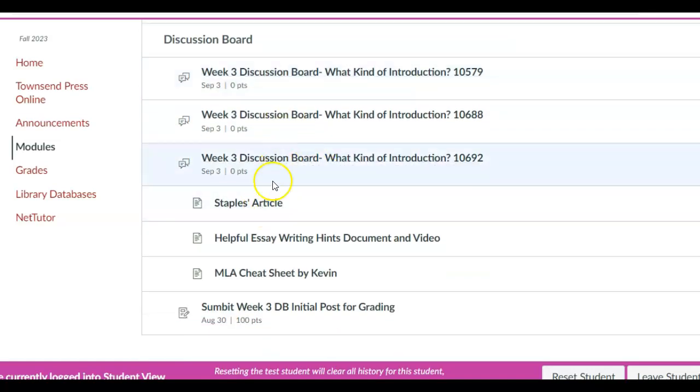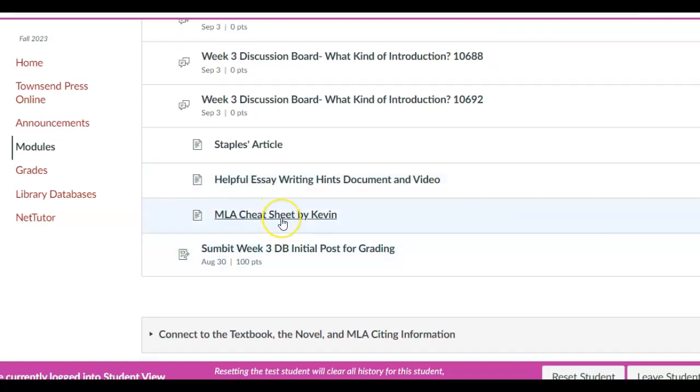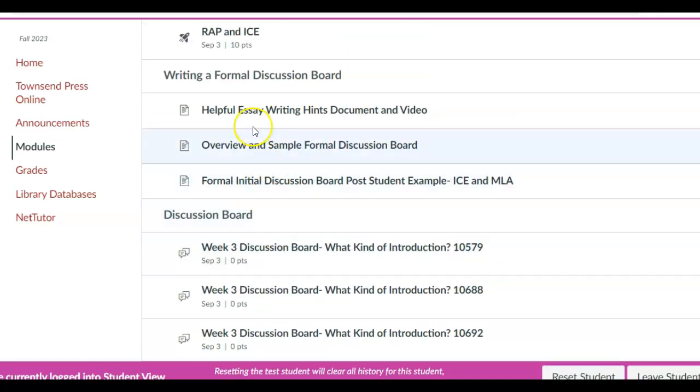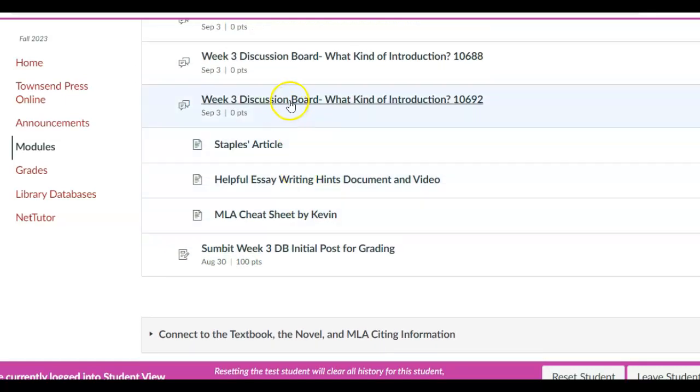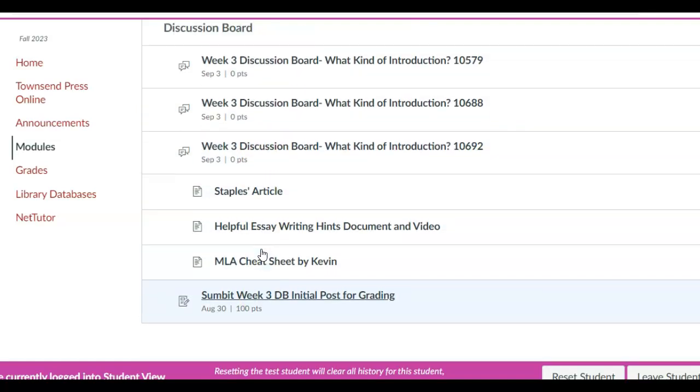Here's the article that goes with the prompt. Here are the hints. This has all the parts of an essay, but I only want you to concentrate on the introductory strategies used to start the essay. Here's my MLA cheat sheet. If you need that, you can also come up here after you watch the MLA video. You'll probably understand it a lot more clearly when you do that, and then submit the initial discussion board post here in the thread, and then submit it here for actual grading as a document.